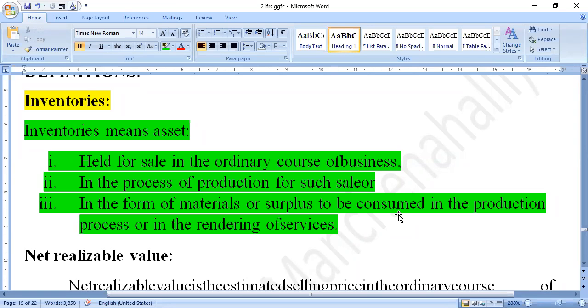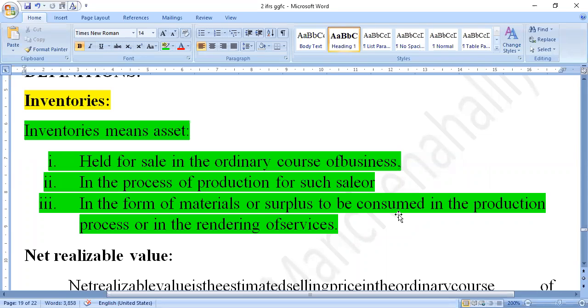So what is stock? In an organization there are different forms of stock: finished goods, work-in-progress goods, office goods, each and every different type of goods. We call it stock or inventories when it is ready to sell in a business organization. Then it is called inventories.